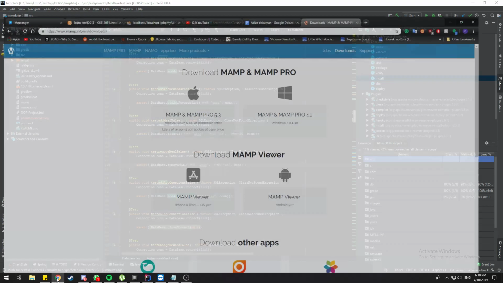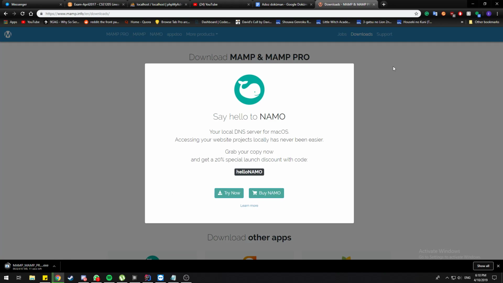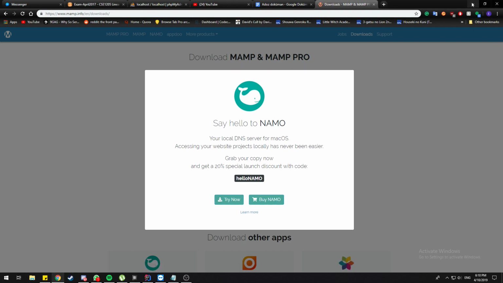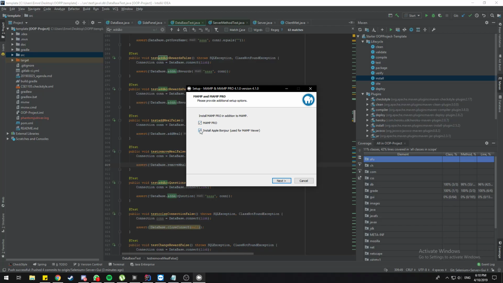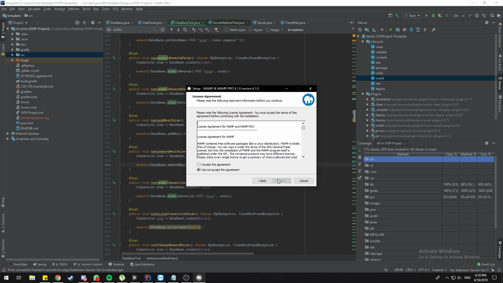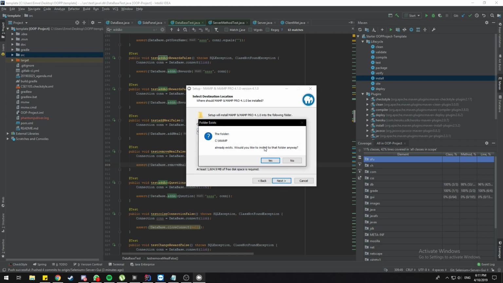Okay, nice. So first we need to install this Mamp. It's for the database. You say yes. We don't really need this, but whatever. Next, I accept. Next, use this. Next.